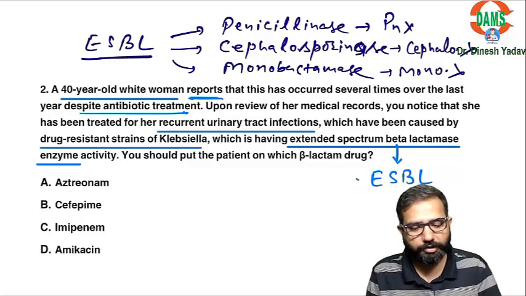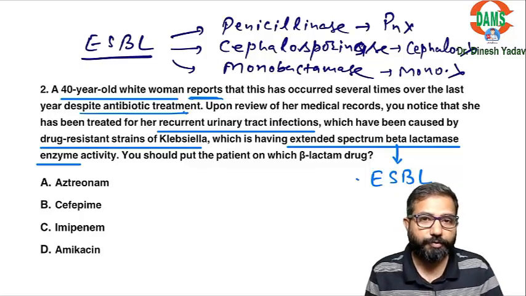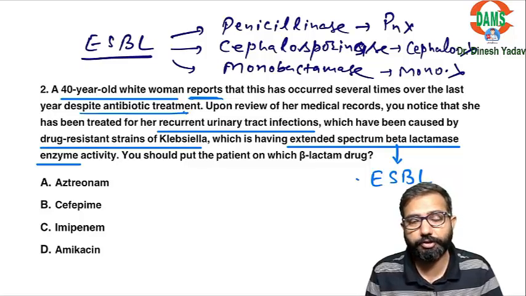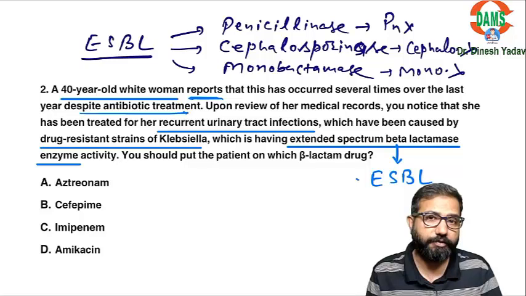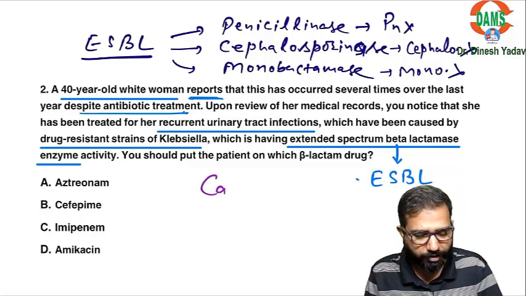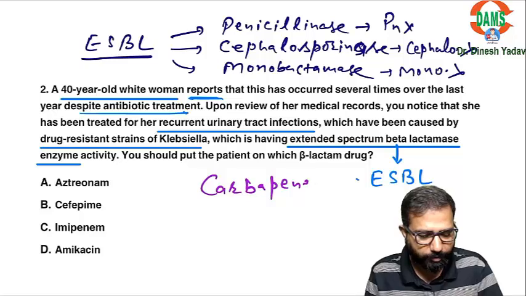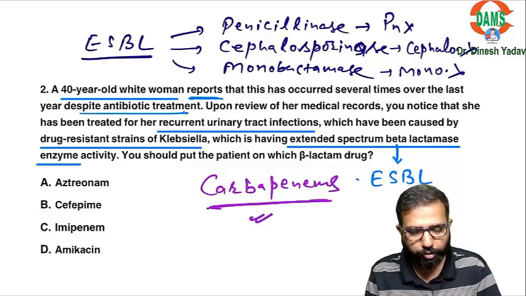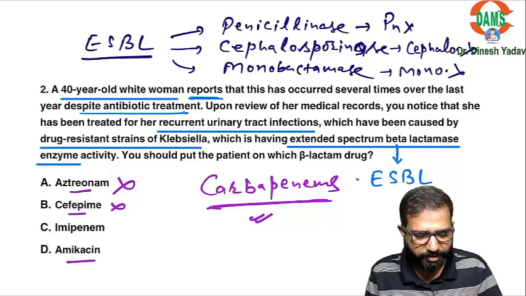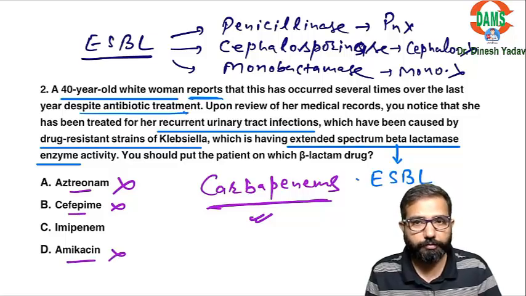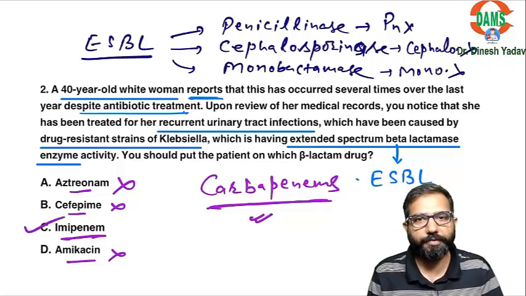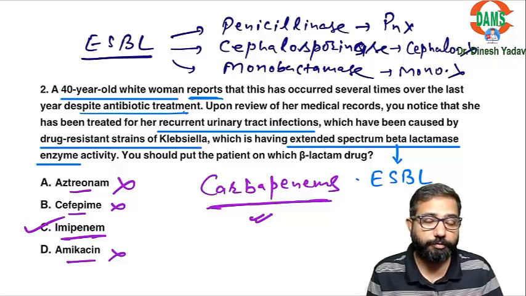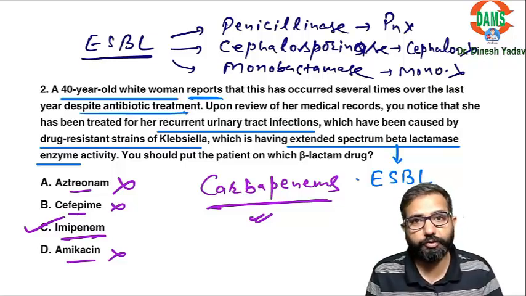But in ESBL, in these Enterobacteriaceae like Klebsiella, E. coli, even if they are showing the ESBL activity, carbapenems are the most effective drugs. Out of these, which is the carbapenem? Aztreonam is a monobactam, not effective. Cefepime is a cephalosporin, not effective. Amikacin is an aminoglycoside, not effective. But imipenem, carbapenems are very effective for ESBL resistant bacteria. So imipenem, meropenem, these are carbapenems and they are the most effective drugs for this purpose.